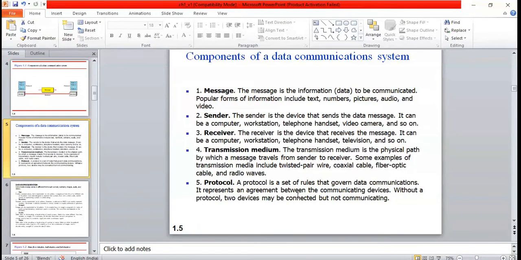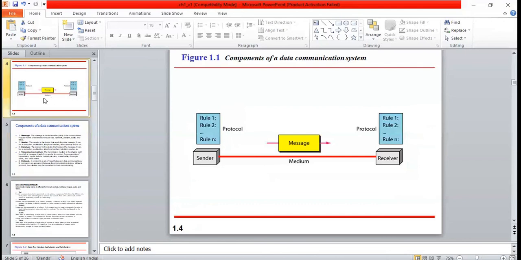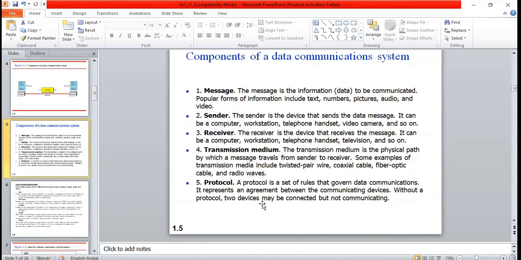So it represents an agreement between communicating devices. How do these devices set an agreement? The sender tells the receiver, I am sending data, then the receiver receives it and should send the acknowledgement. Like that they make an agreement. These agreements are implemented using protocols.